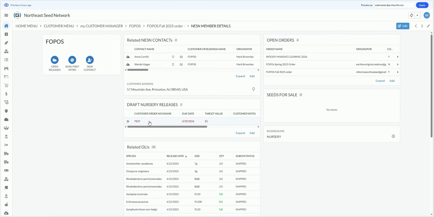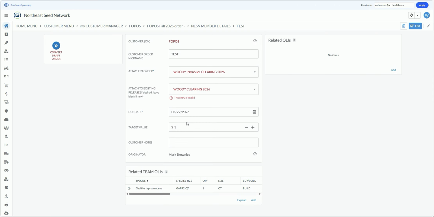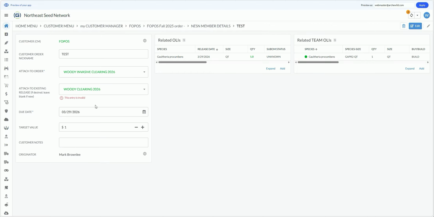So there's our test order for $1, and it has the 1 quart of Gaultheria procumbens on it. So as a nursery manager or order manager, I will take a look at that, and obviously that's fine. So I'm going to convert this draft order into a real order, which we have now done. The colors changed from red to green.